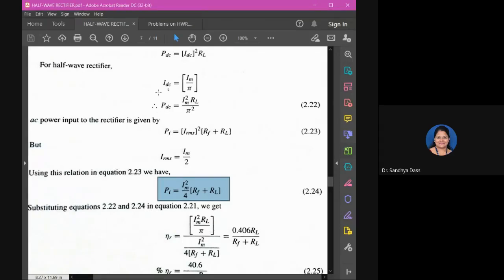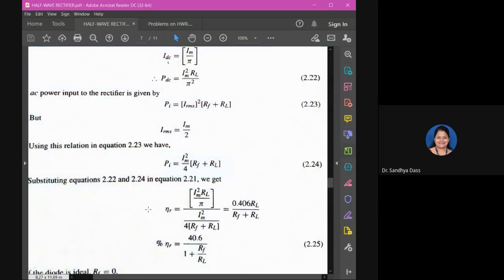Substituting PDC in the numerator and PI in the denominator for rectifier efficiency: in the numerator you have Im square RL by pi square, and in the denominator you have Im square by 4 into (RF plus RL).